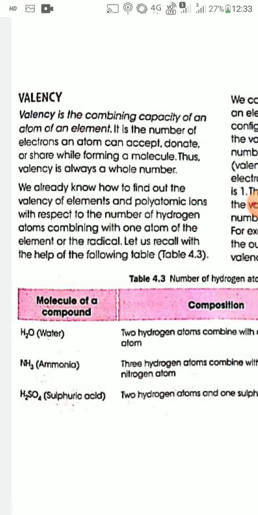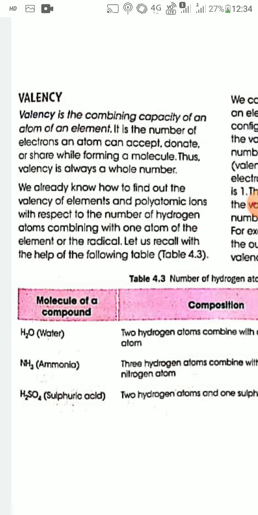You can also define valency of an element or valency of a polyatomic ion with respect to the number of hydrogen atoms combining with one atom of the element or the radical.